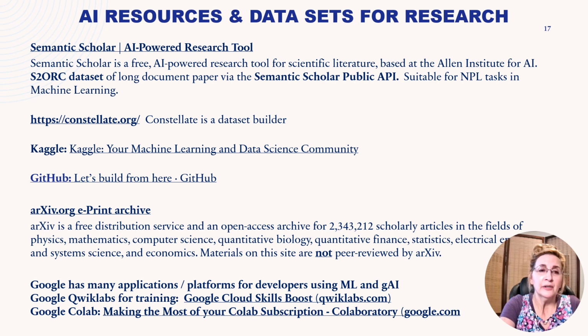And then also I want to share with you my AI resources and data sets for research. Again, Semantic Scholar right now is the one that I'm using. And there are others that I also explored: Constellate, which is a data set builder, Kaggle, GitHub. A lot of these are good. They have some stuff that can be used. It just didn't have all the things that I was looking for, where Semantic Scholar did. So that was my choice.